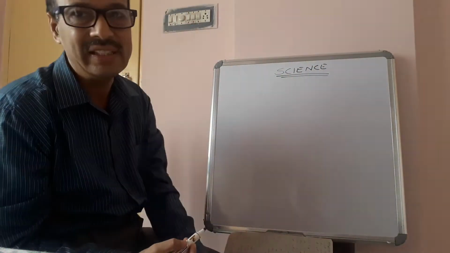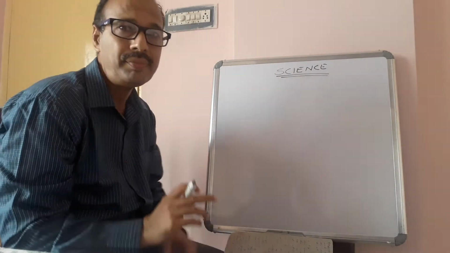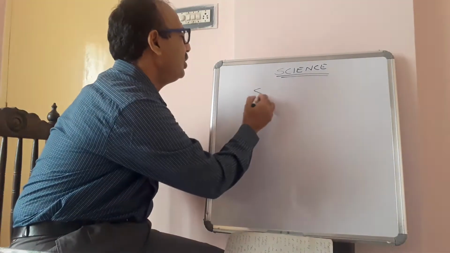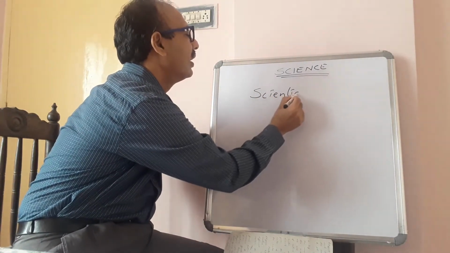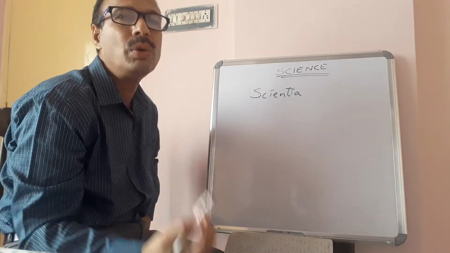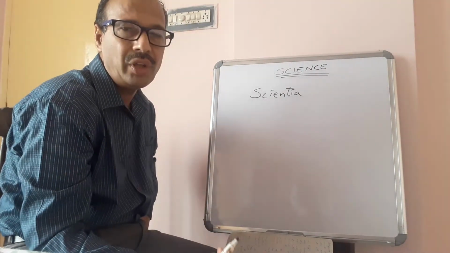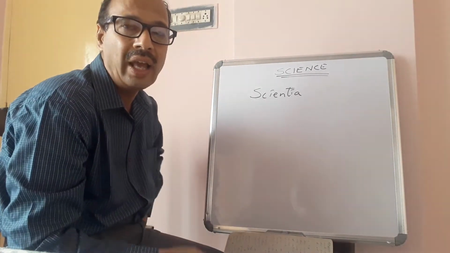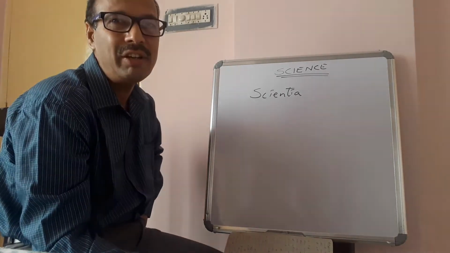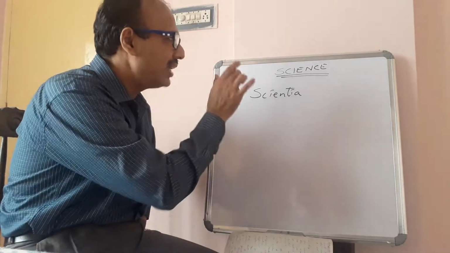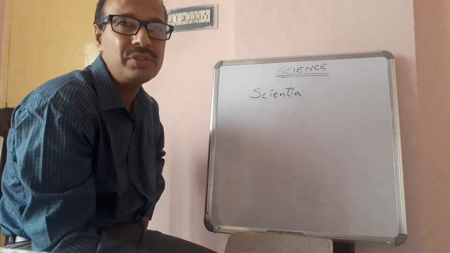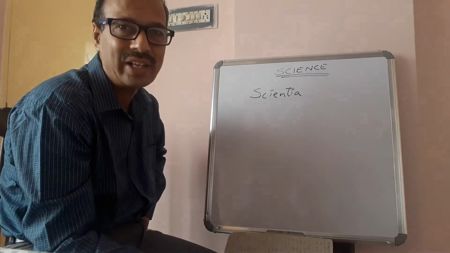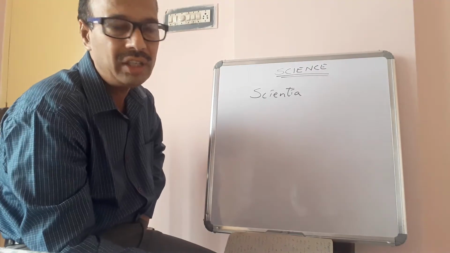Science. What is science? It is derived from the Latin word scientia. It means to know anything. If you want to know anything, you should learn science. Anything doesn't mean that everything which is not practically proved. Science deals only with the things which are practically proved and which we are able to prove, which we can try. Those things only it will deal.